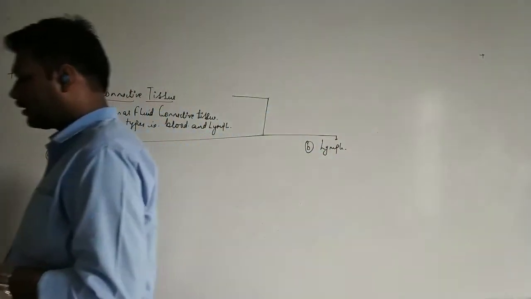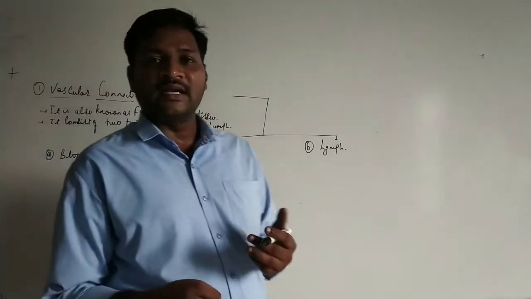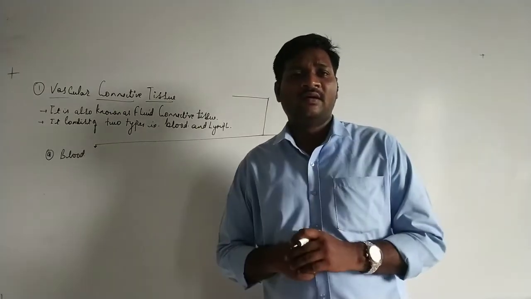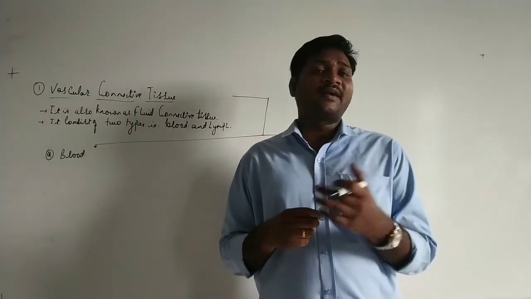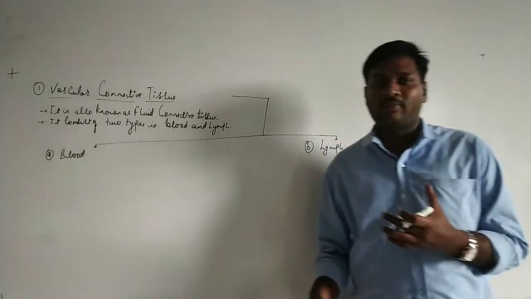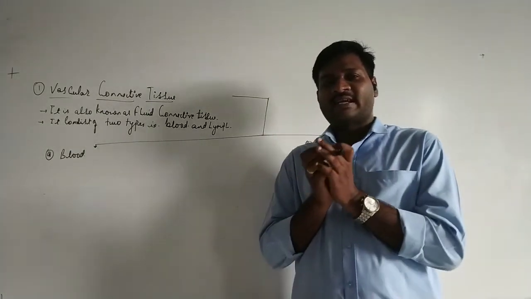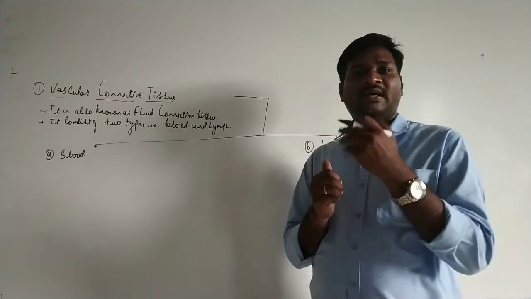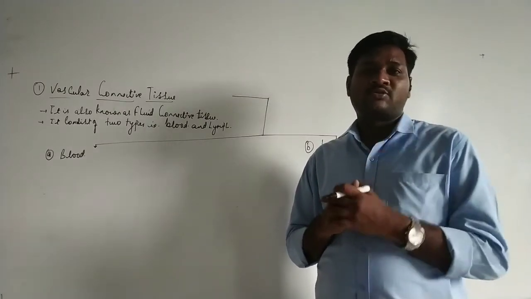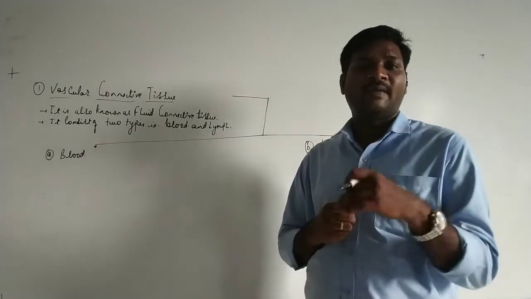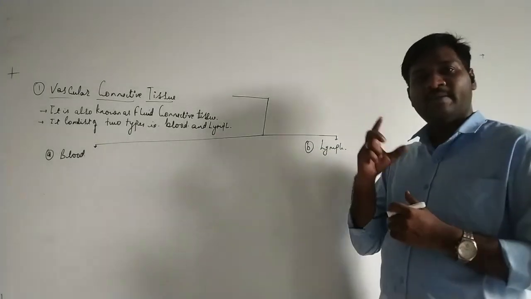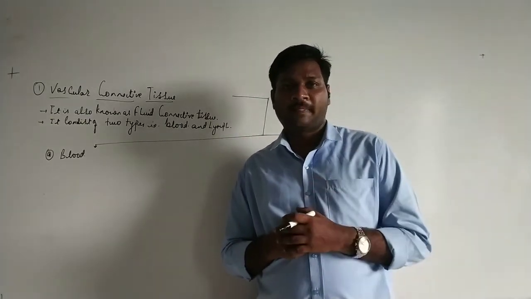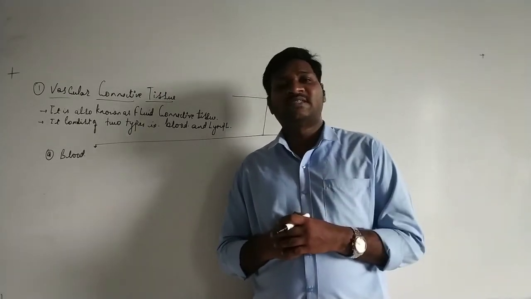Now let's talk of the blood. What is blood? Blood is highly vascular connective tissue, we know that. But how is this blood formed within the body? Within the body there is a part called bone marrow, which is located in the thigh bone, and this bone marrow has a cavity. That cavity is referred to as a lacunae, and within this cavity there is a process called erythropoiesis or hematopoiesis, through which the hematocytes are produced. Hematocytes means the blood cells. And there is also production of the stem cells along with it.